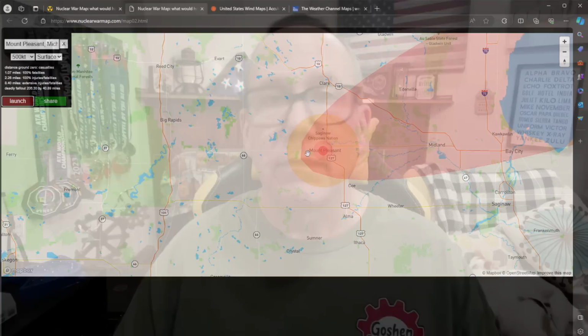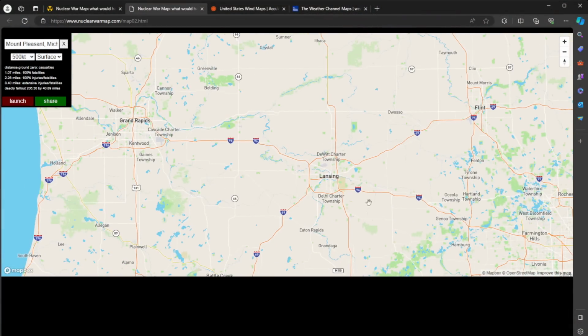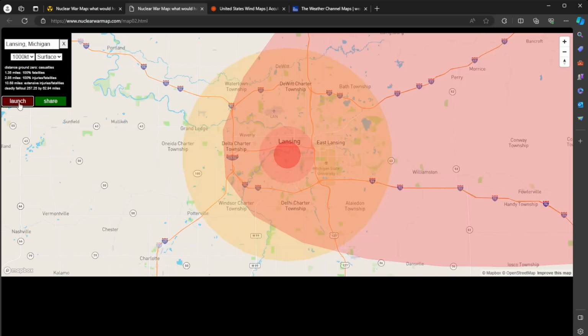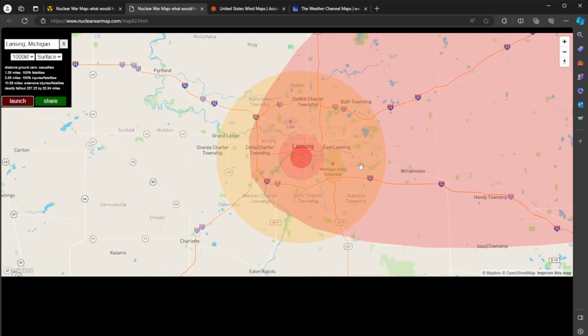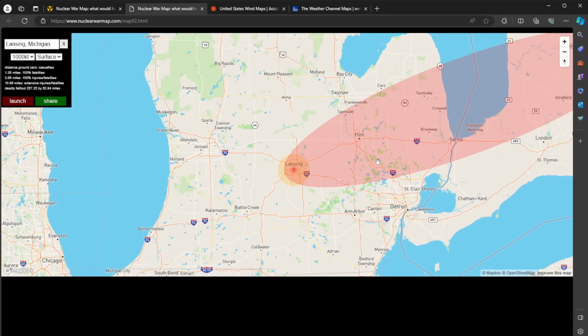I mean, Mount Pleasant is not a target anyway, but that's something you can kind of play around with and see what might be a target in your area. For example, I can go down a little bit and look at Lansing. Lansing, of course, being the capital of the state, might be a bigger target than Mount Pleasant. And let's say it's a really big target, and we're going to put it at a megaton. Launch. Boom. There we go. All right, so in this case, you'll see we have a much wider area of destruction, and the fallout zone, anybody heading in toward Flint, over into the Bay Area, we're going to be seeing some problems, obviously. Okay, up here, I'll be just fine.